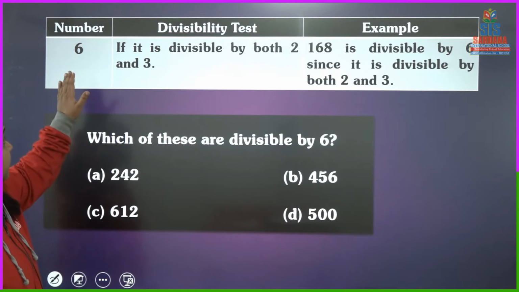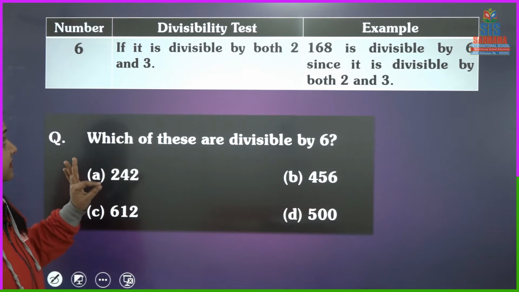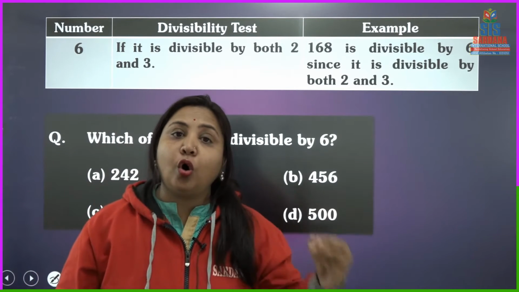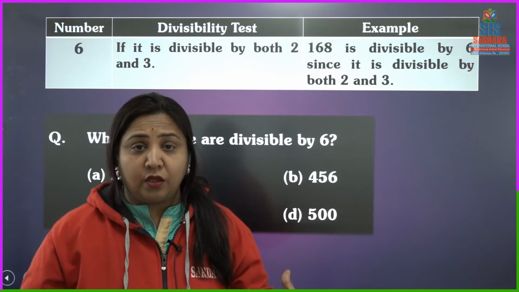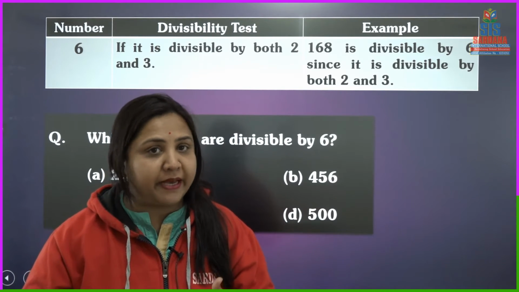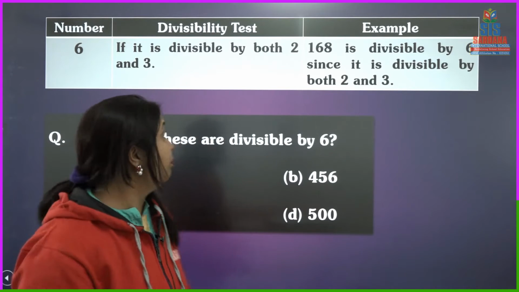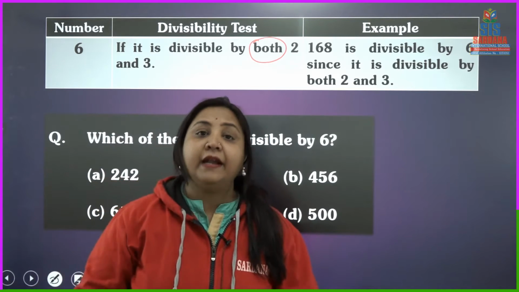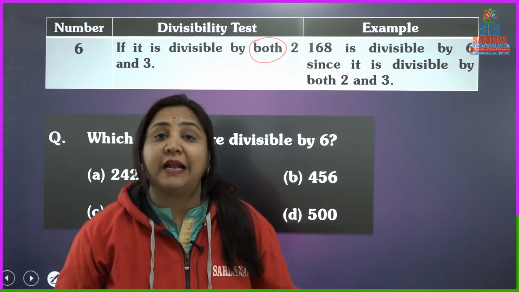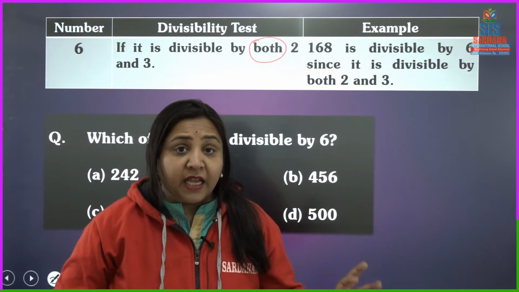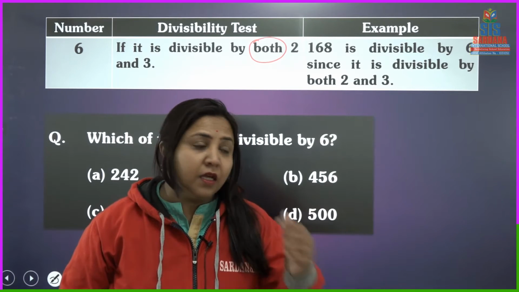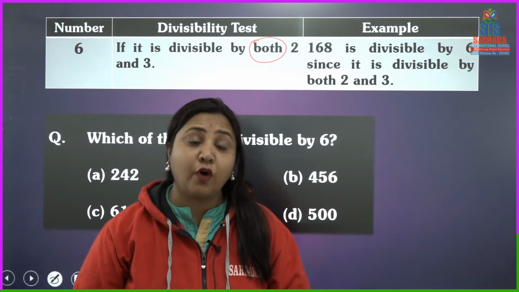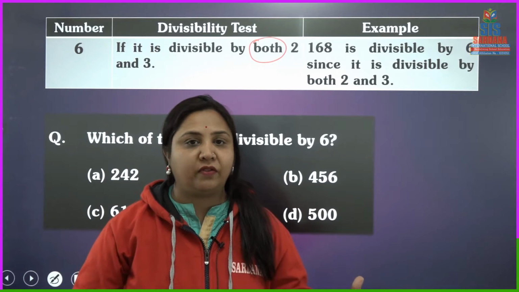Next, a number is divisible by 6 if it is divisible by both 2 and 3. Any number which is divisible by both 2 and 3 is divisible by 6. If it is divisible by 2 and not divisible by 3, then that number will not be divisible by 6. If that number is divisible by 3 but not divisible by 2, then it is not divisible by 6. The condition is that it must be divisible by 2 and 3 both.